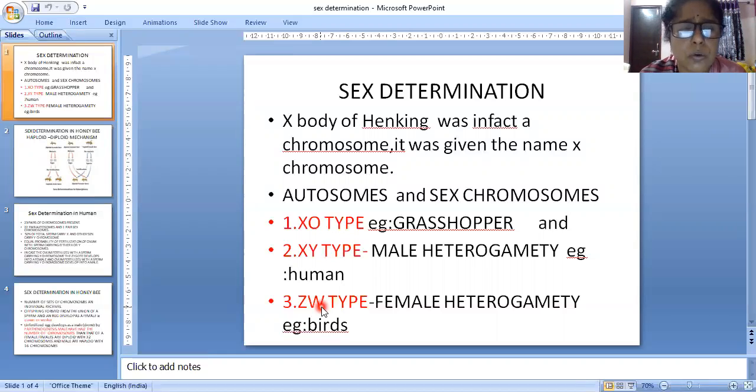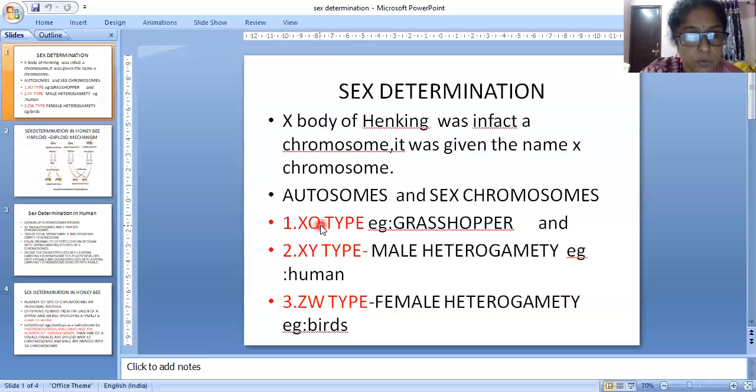In this lesson, we are going to learn about three types of sex determination. The first one is X0 type. Example, grasshopper, insects. Generally, we can say insects. Here the grasshopper example is given. X0 type is the male organism and XX is the female organism. X0 means one chromosome is absent, because the egg is fertilized by a sperm not containing an X chromosome. Y chromosomes are not present in grasshoppers or insects.